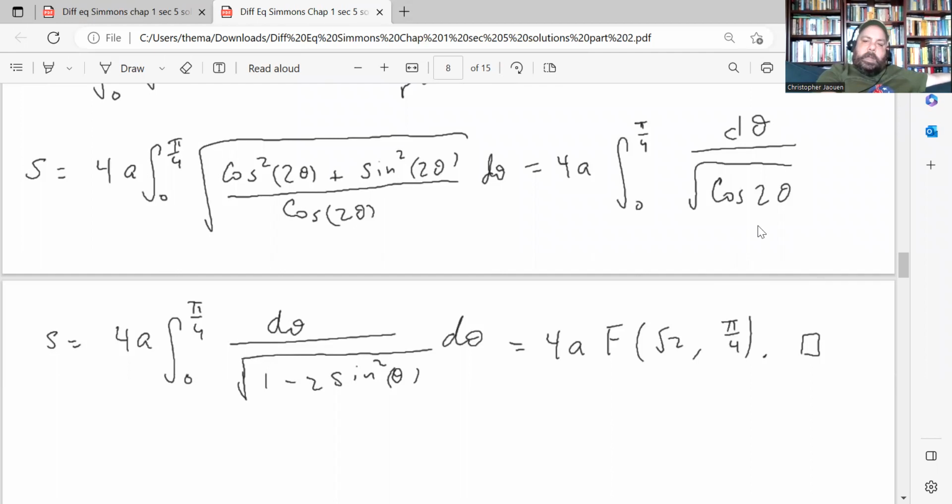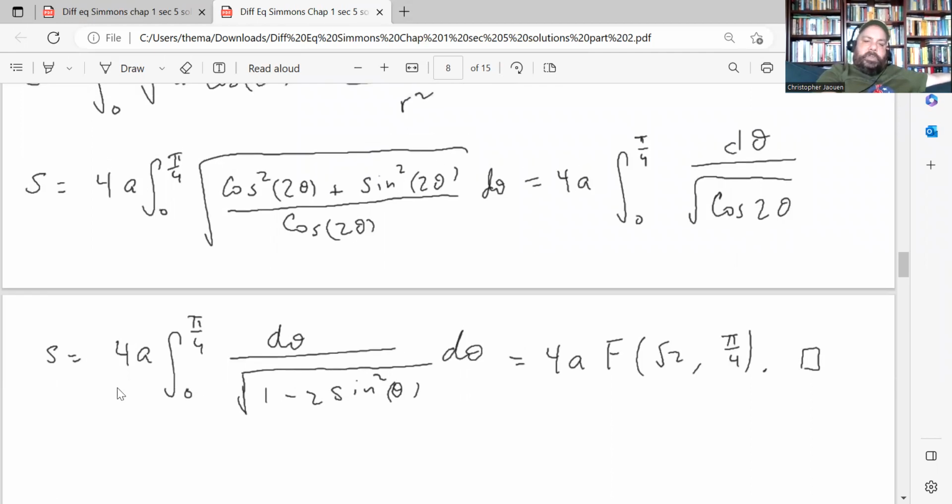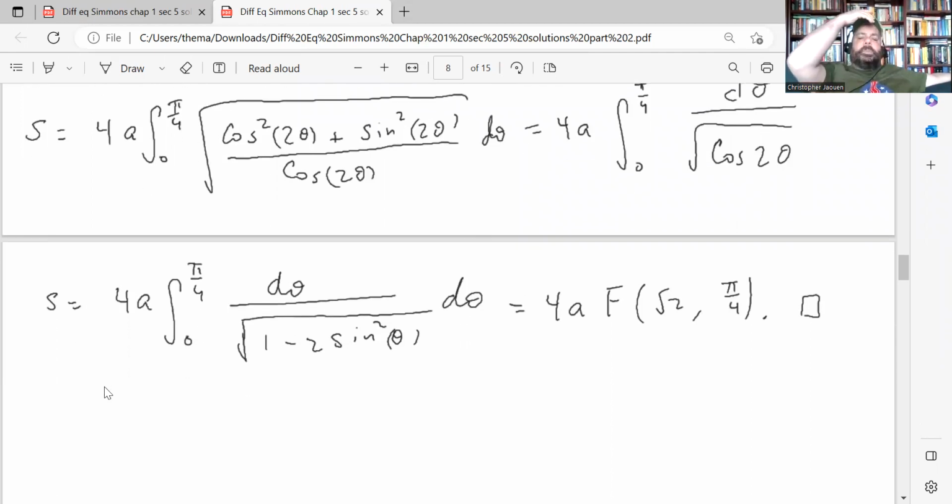Okay, and I can write cosine 2 theta using a trig identity, the half angle identity, or not the half angle identity, it's this one. I forget what the name of it is. Let me just write it down so that people know what I'm talking about here.